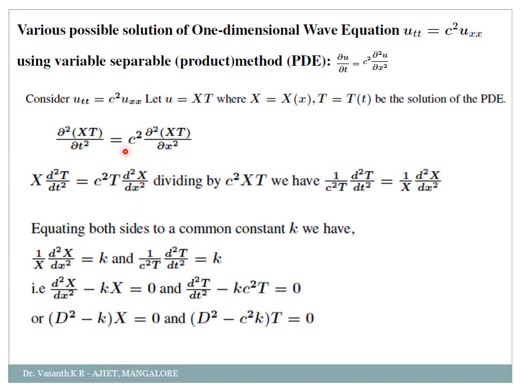That's it. Okay. Next, what is the method actually? Variable separable. Variable separable means what? You have to separate the variables. So here I have X into something and here I have T into something. So I should get all the terms of t to one side and x to the other side. So what I am doing? I am dividing. Instead of dividing, you can just cross multiply. Take c square T to the other side and X to the other side. So it will become 1 by c square T into d square T by dt square is equal to 1 by X into d square X by dx square. Okay. Then what is the procedure?